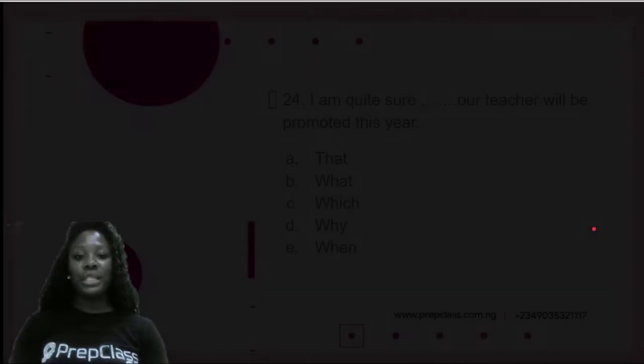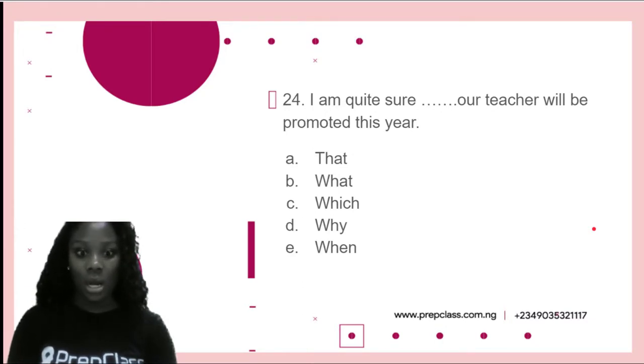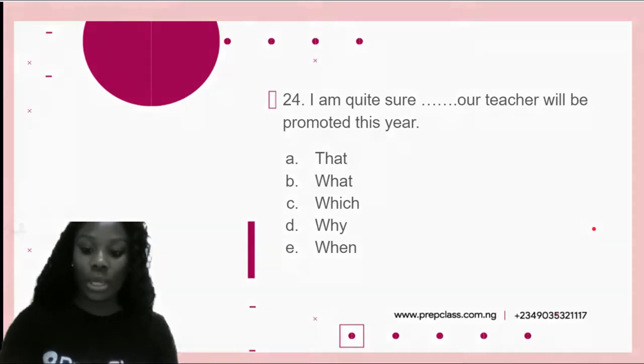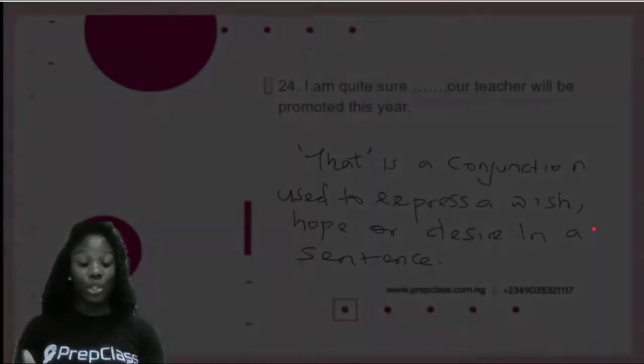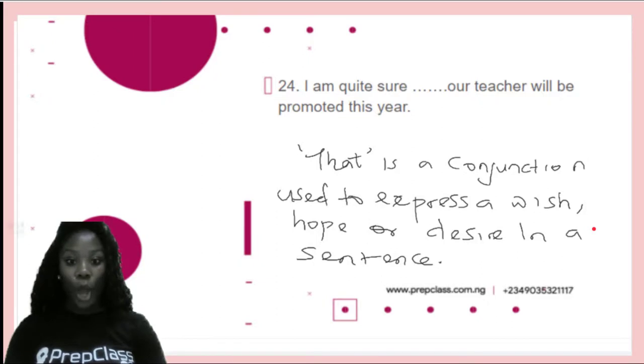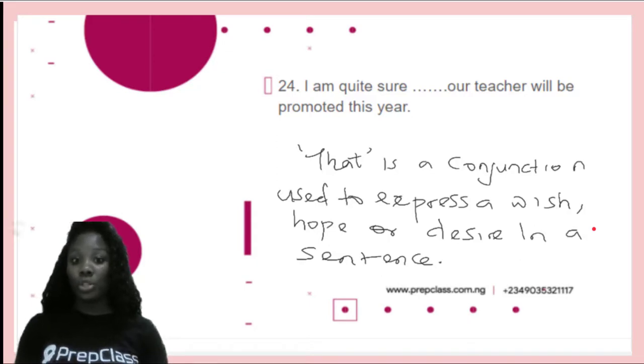Our 24th question is, I am quite sure that your teacher will be promoted this year. And our options are that, what, which, why, and when. Which would we go with? Now, that is a conjunction used to express a wish, hope, or desire in a sentence. So we use that usually when we want to express a wish.